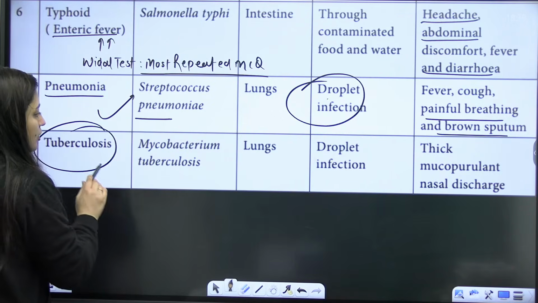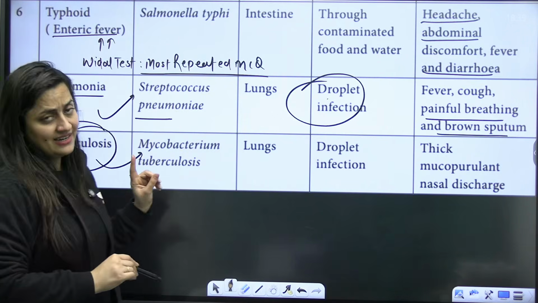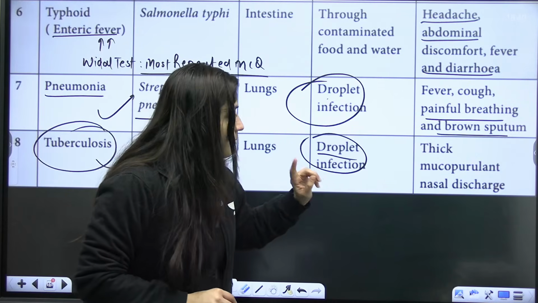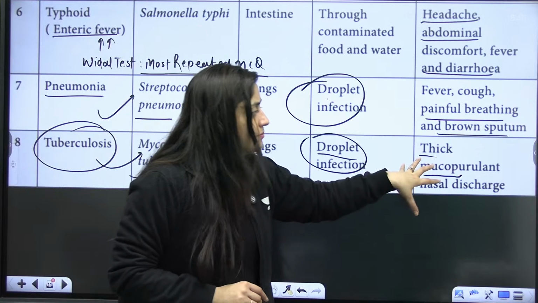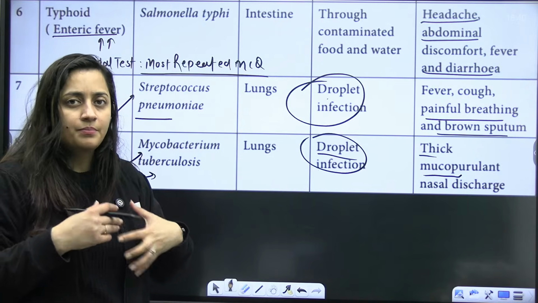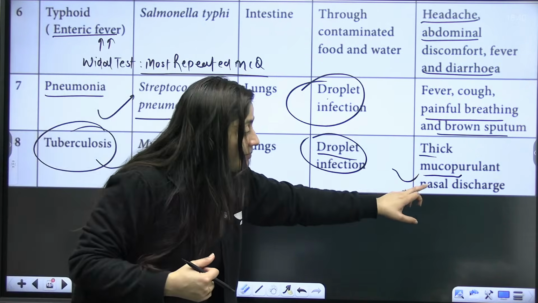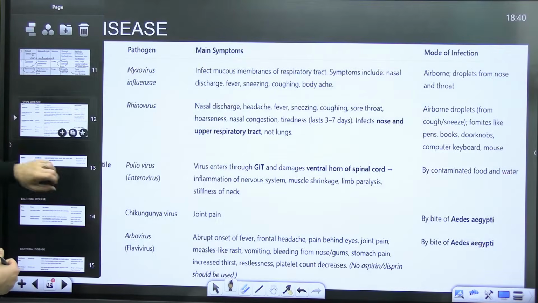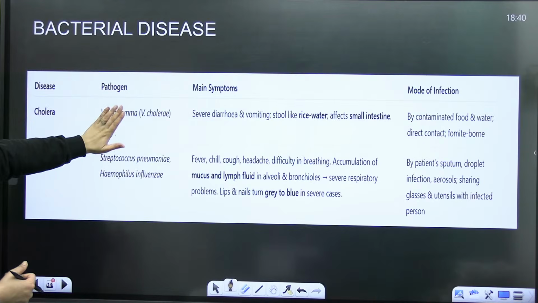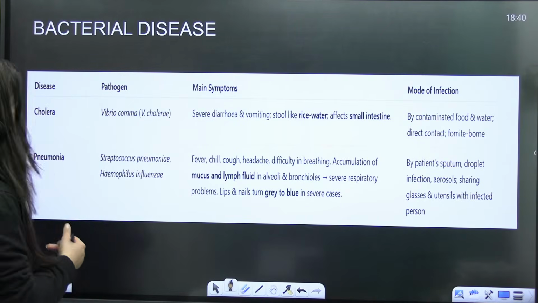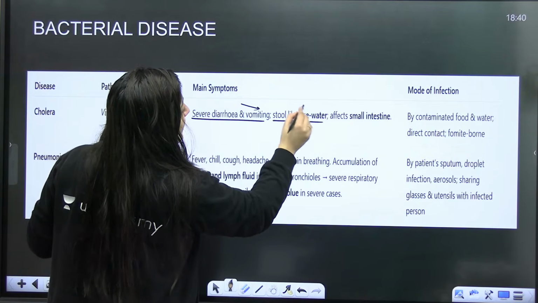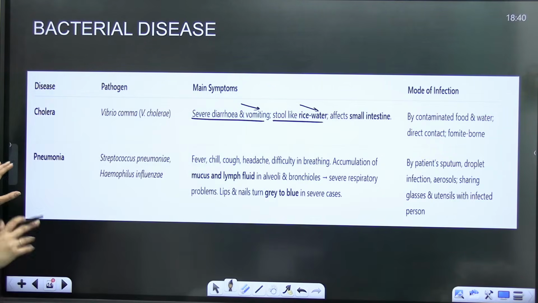Okay. So tuberculosis, TB, again it is infectious through droplet infection. It will spread. Thick mucopurulent discharge will be there in the nasal discharge as well. Okay, so this is about TB. Cholera we have already completed. It is severe diarrhea and vomiting, stool like rice water. It affects the small intestine, right?